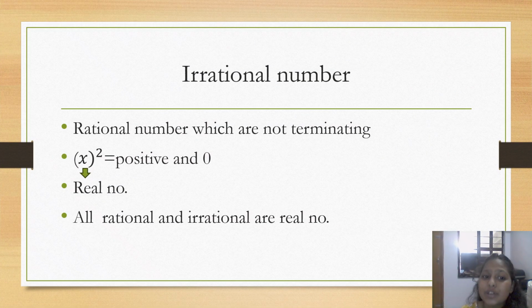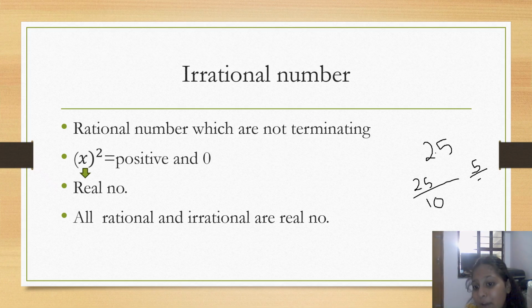Then come irrational numbers. What are irrational numbers? Numbers which are not terminating and not repeating. Now, what are rational numbers? There was a number 2.5, right? It will be 25 divided by 10, right? It will be 5 by 2, and 5 by 2 is a rational number.